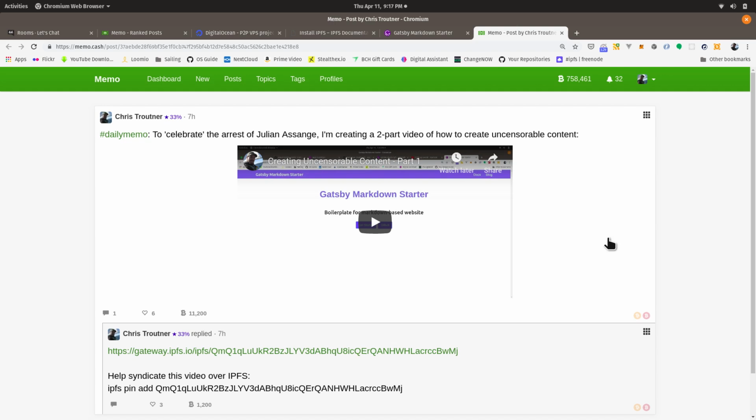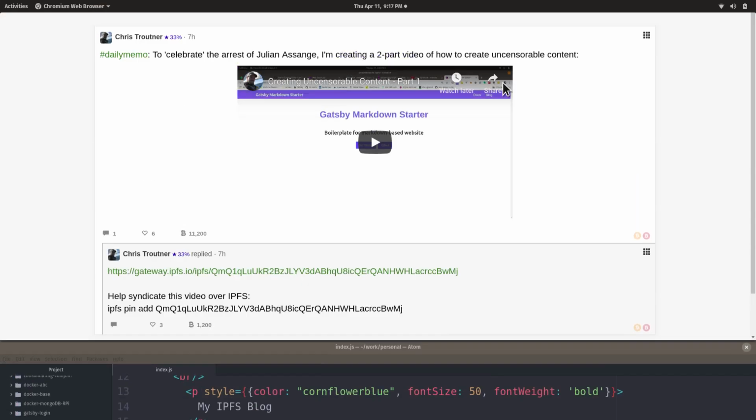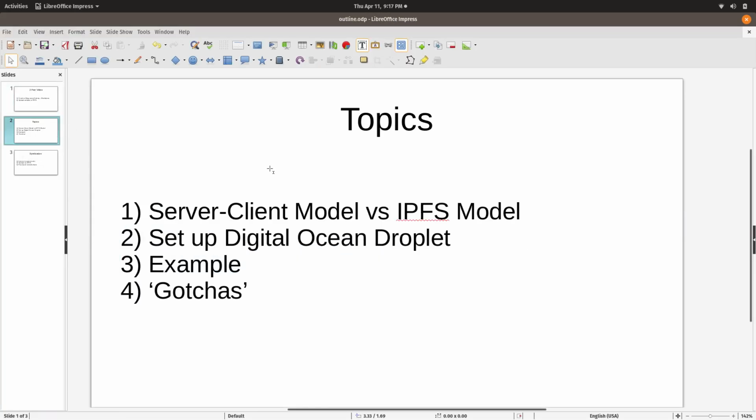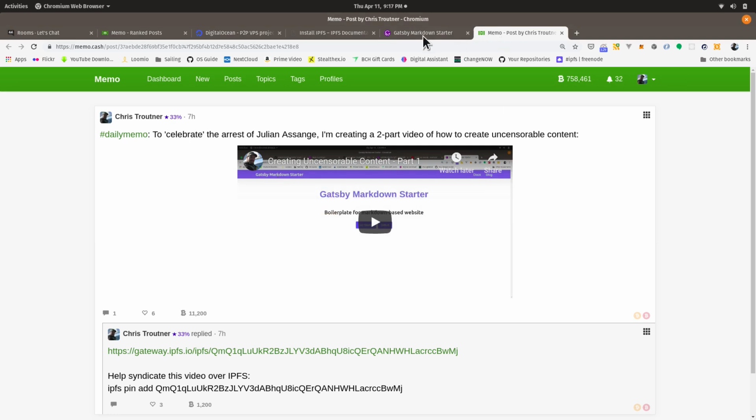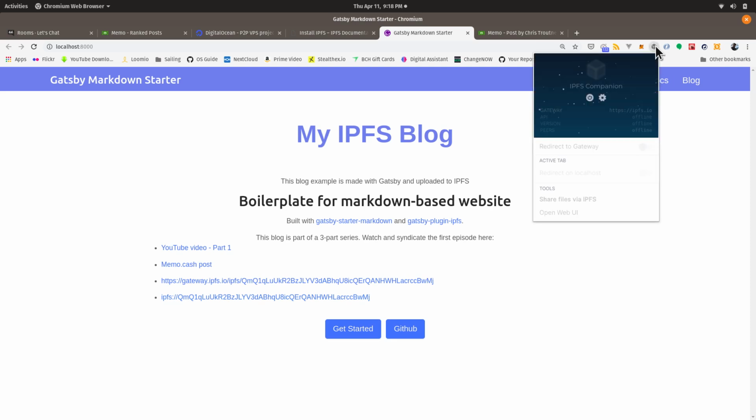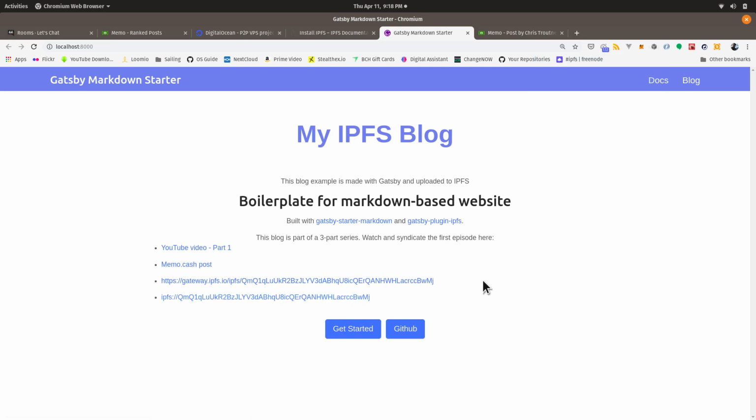And that's what Memo.cash is capitalized on, and this is how we're going to syndicate our content after we upload it to IPFS. And so let's talk about that a little bit more. But I was showing you the changes I made to the blog. So I just added a bunch of links. This is the direct hash to download directly off of IPFS if your browser's set up. I have this little IPFS browser companion, and if I turn this on and I click this link, it would just go out and fetch it from the IPFS network.